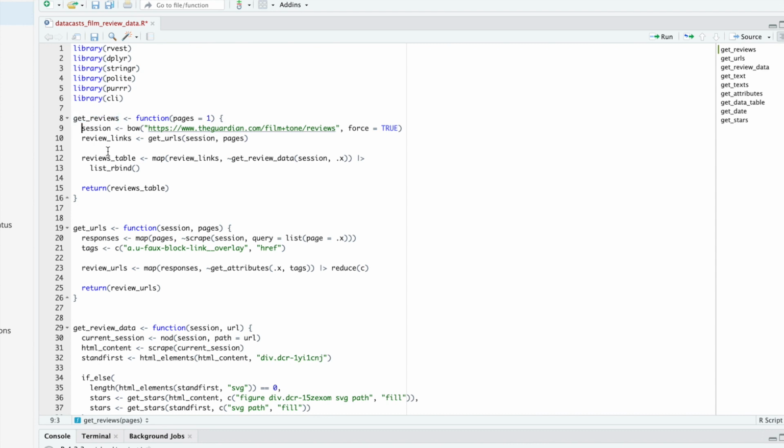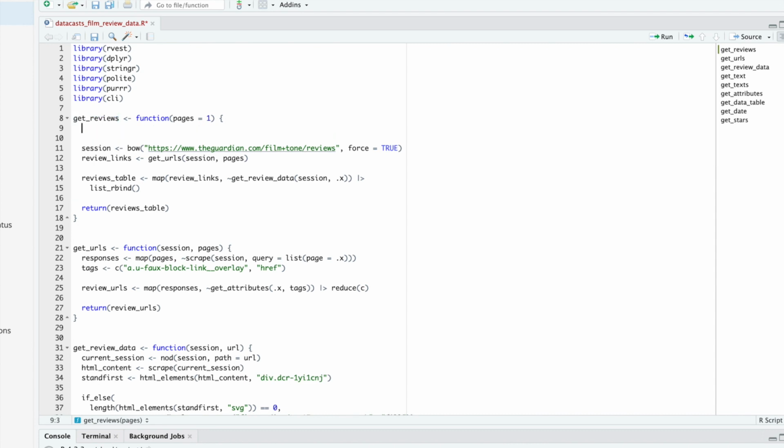So we call getReviews, and before we do anything else, we're actually going to pass a message into the console for the user. So I'm going to create a new function for this, and I'm going to call it initiation_message. This doesn't return anything because it just prints out to the console. But I do need to pass an argument because what I want to say to the user is that I am now going to start downloading X number of pages of reviews. X here is whatever the user passes as an argument to getReviews, right? It's the number of pages of reviews that they want to download. So I do need to pass on that pages argument to initiation_message.